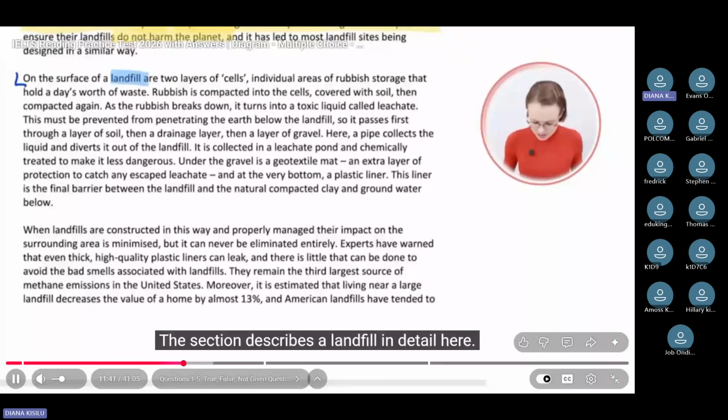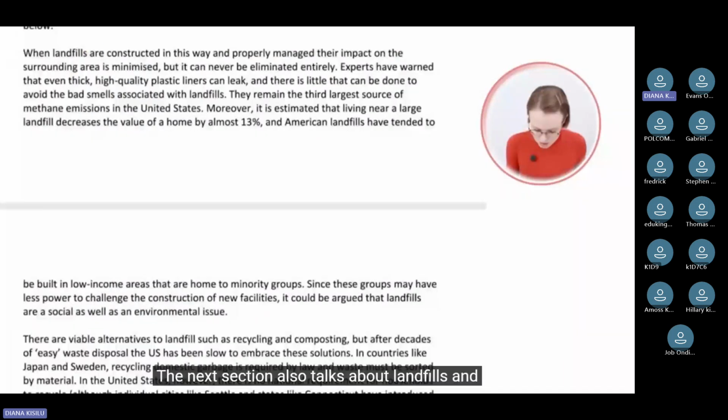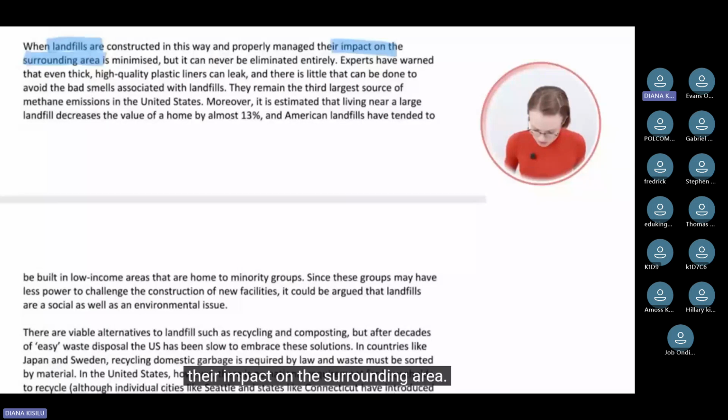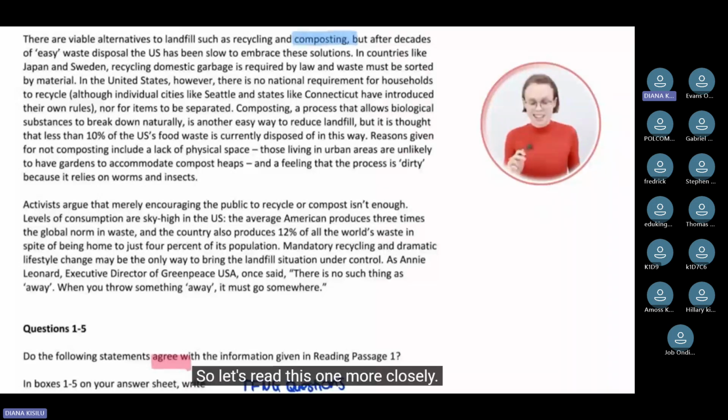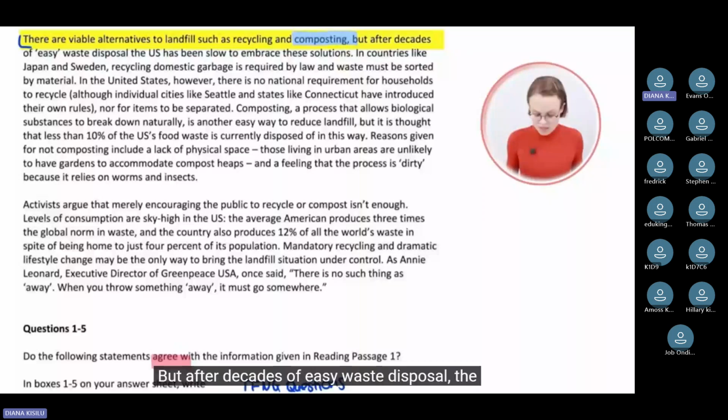The next section also talks about landfills and their impact on the surrounding area, but there is nothing about composting. Next. Here in this paragraph, I can see the word composting. So let's read this one more closely. Let's start reading here. There are viable alternatives to landfill, such as recycling and composting. But after decades of easy waste disposal, the US has been slow to embrace these solutions.